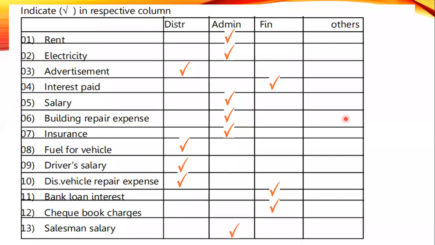Sir, why is 5 administration? Salary is for people who are working in the business. We pay salary under administration. Right? Next one, 10 and 8. No, it's not wrong. Most of you are wrong. Only the last one is the incorrect one. The 13th answer, salesman salary. Even while explaining, I asked you that question. Salesman salary does not come under administration. It should come under distribution expense. Salesman salary comes under distribution expense, not administration expense.